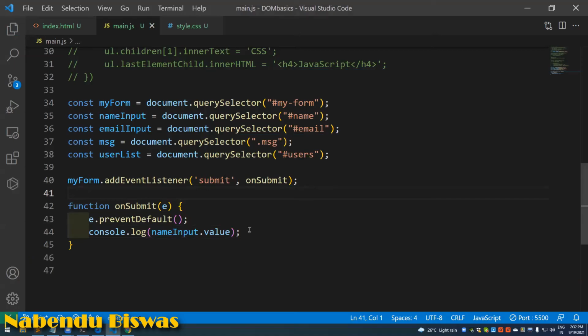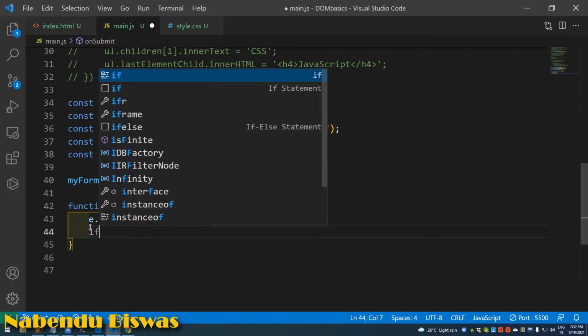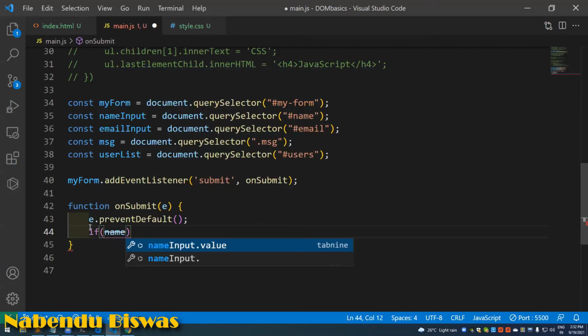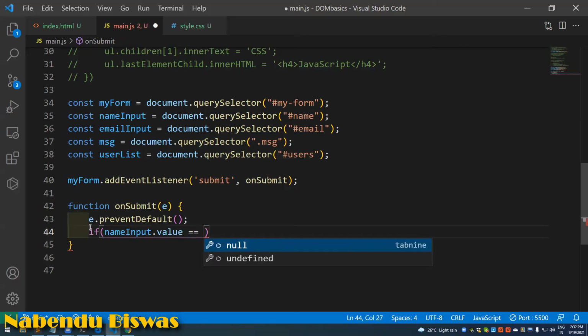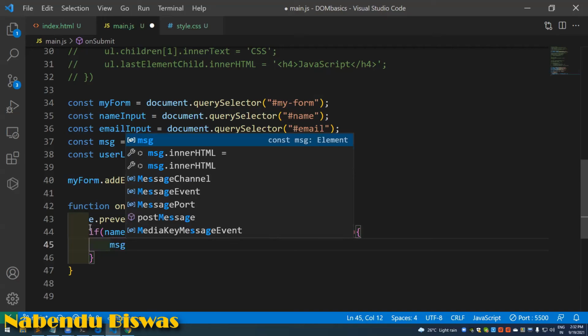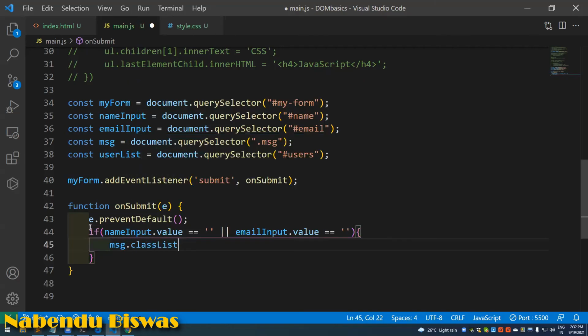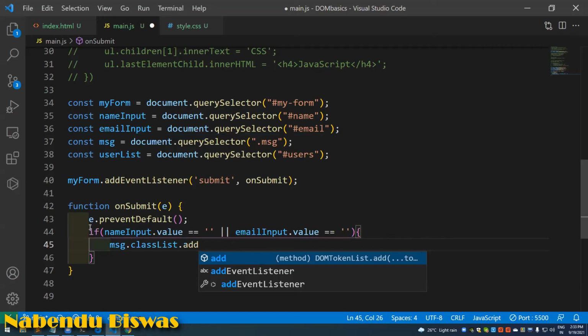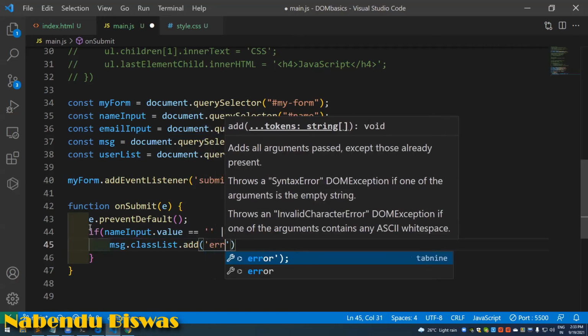So now what I want to check is whether the user has not entered anything, means if name input dot value is double equal to empty string, or email input dot value equal to empty string, then it will be msg dot class list dot add error.